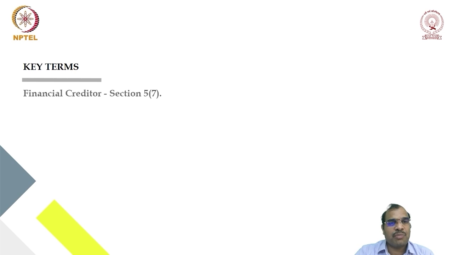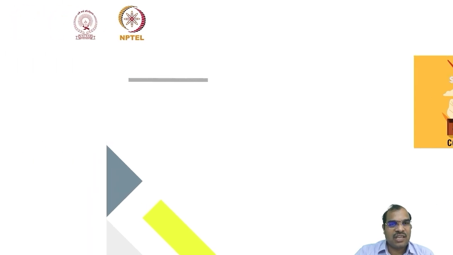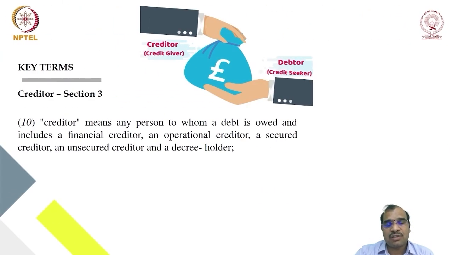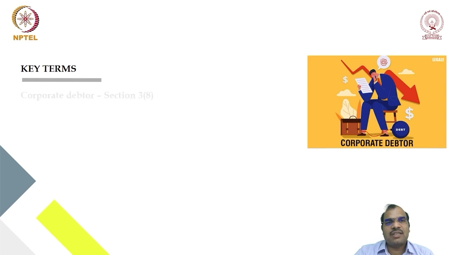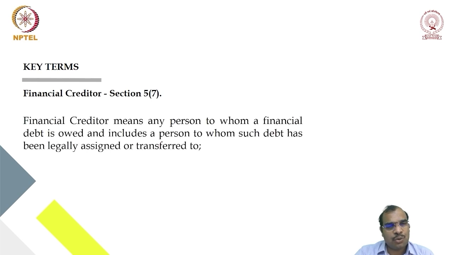The next important definition is financial creditor. Already we have discussed that creditor includes financial creditor. In the previous slide we have discussed that creditor includes financial creditor. Now let us discuss who is a financial creditor. Financial creditor is defined under section 5, subsection 7, which is there in Part 2. Financial creditor means any person to whom a financial debt is owed and includes a person to whom such debt has been legally assigned or transferred.